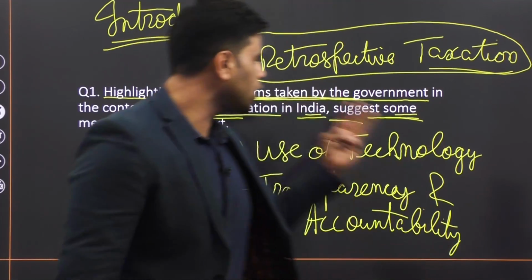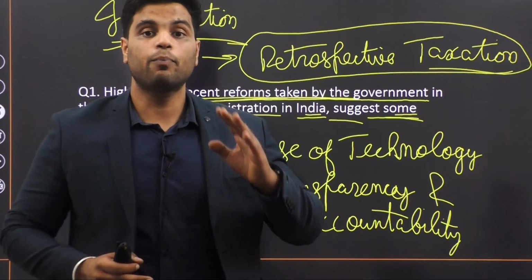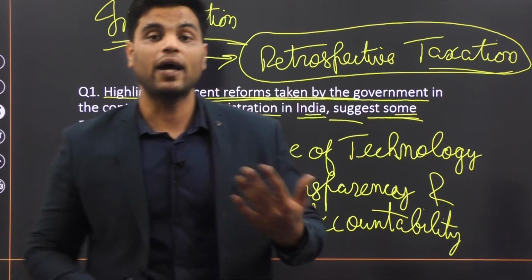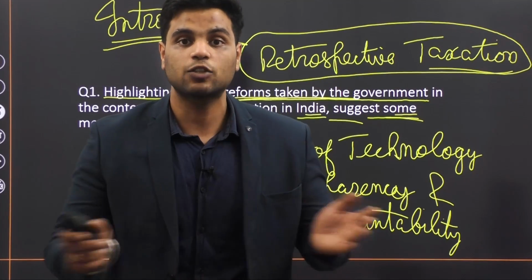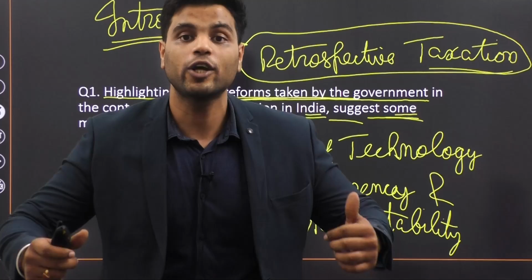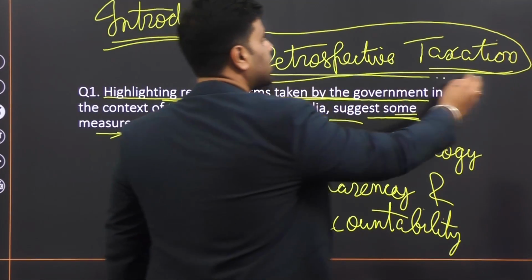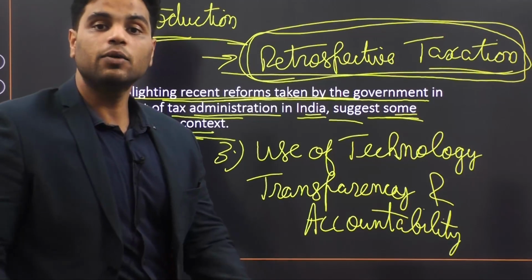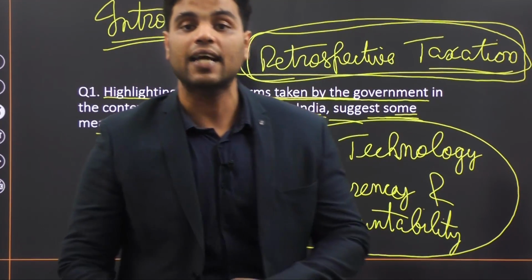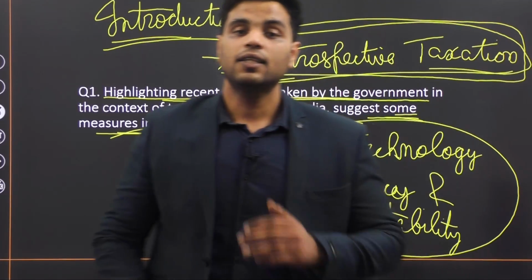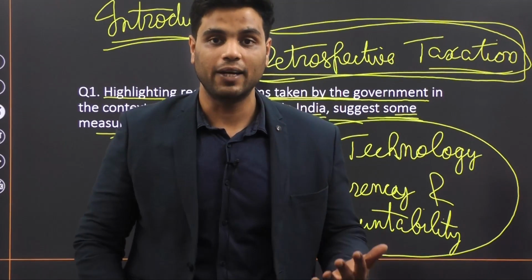So you'll suggest 3 reform measures. Number one is further simplification of taxation laws, so that the tax base would increase and hence tax buoyancy or tax revenues would increase. Number 2 is elimination of retrospective taxation. And number 3 would be use of technology to enhance transparency and accountability in the tax administration, so that the taxpayer gets this feeling of being a partner in nation building.